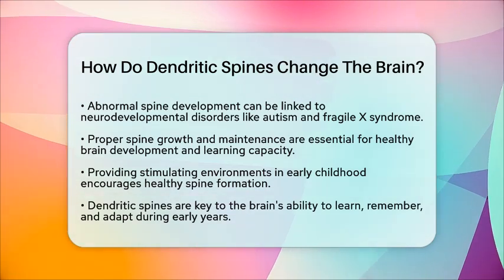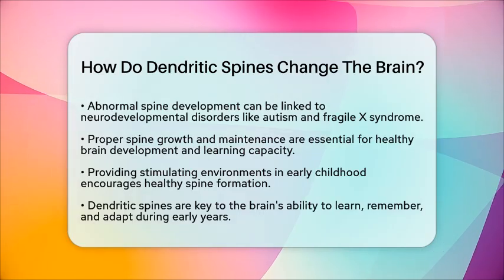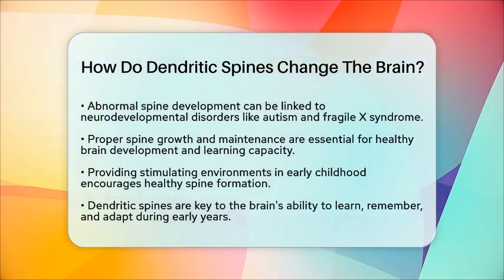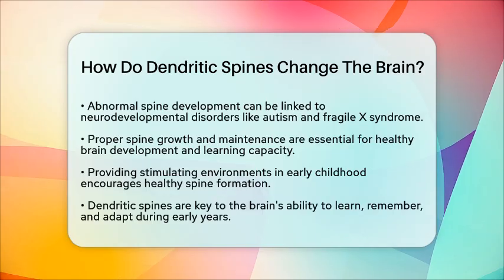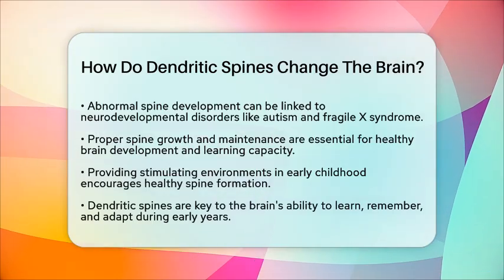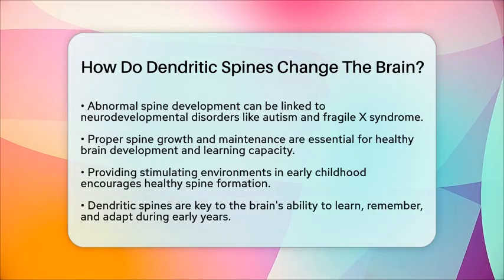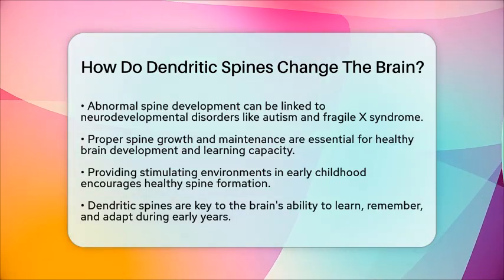So, in simple terms, dendritic spines change the brain by forming, maturing, and sometimes disappearing in response to experiences. These tiny structures create the physical framework that makes learning, memory, and brain flexibility possible during those critical early years.